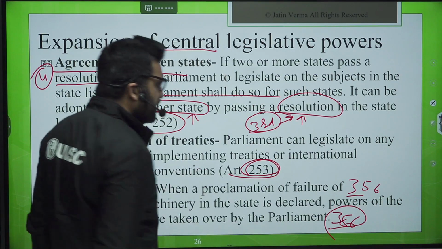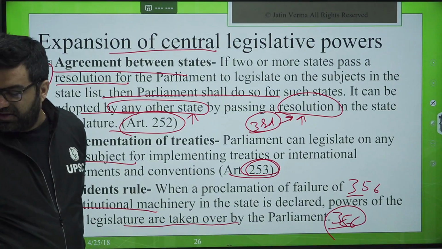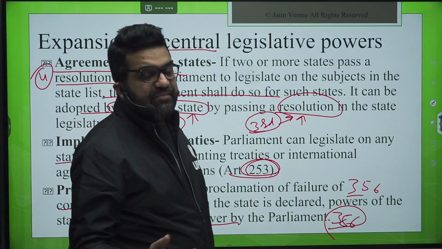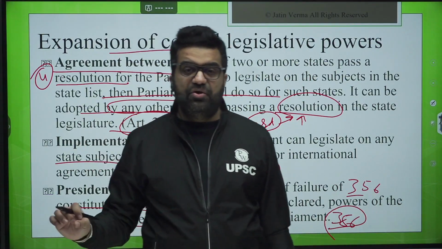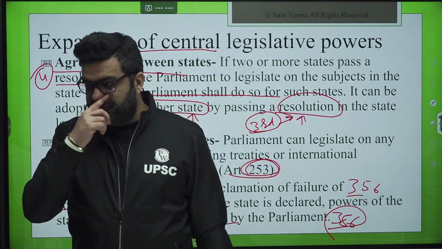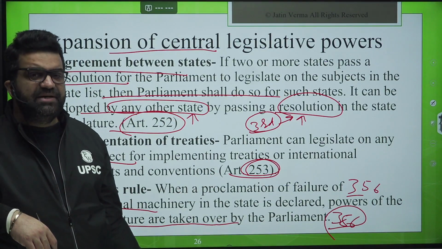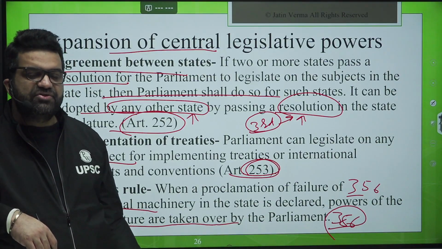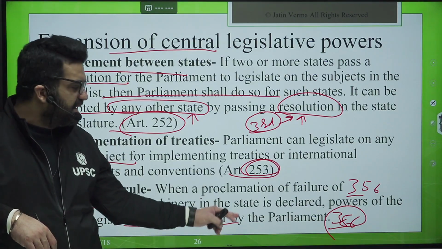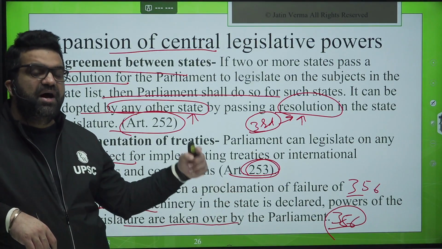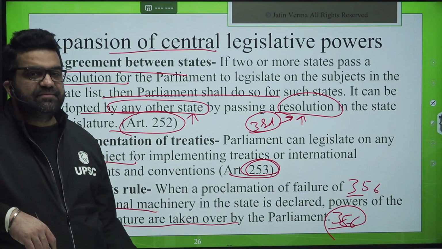356. Okay, so then the powers of the state legislature are taken over by the Parliament of India. Earlier it used to be the president. The president would pass executive orders, the president's order, to govern or to legislate upon any matter in the state list. After the rampant misuse of the emergency president's rule provision of Article 356, the amendment was made so that now only the Parliament can legislate on the subject given in the state list, even during the president's rule in the state. Am I clear to everyone?